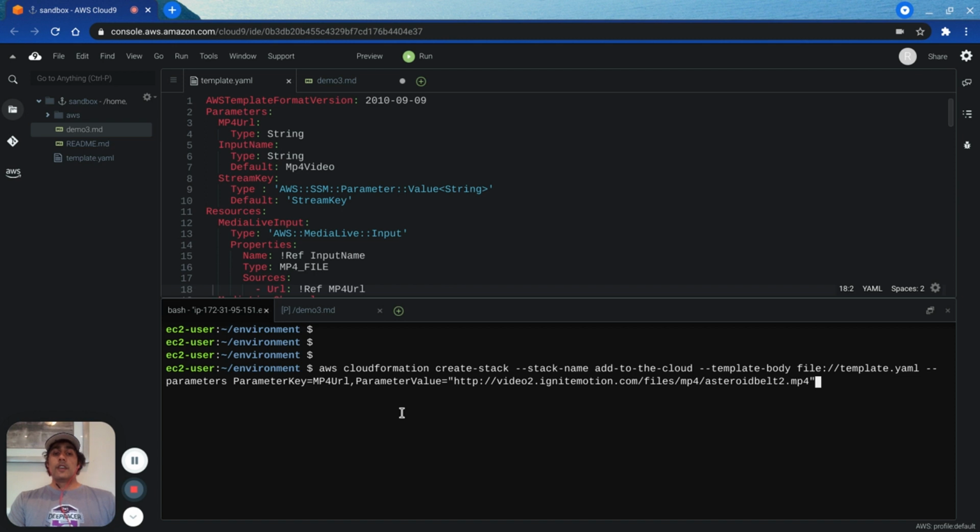Here is the CloudFormation action create stack, and it has a little bit more. There is a parameter key and a parameter value. This is how I give CloudFormation input.